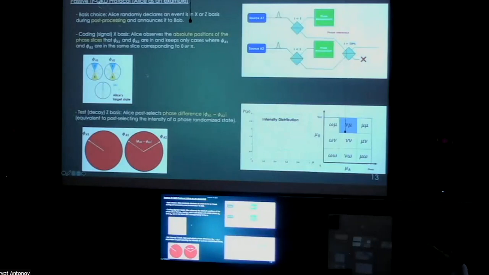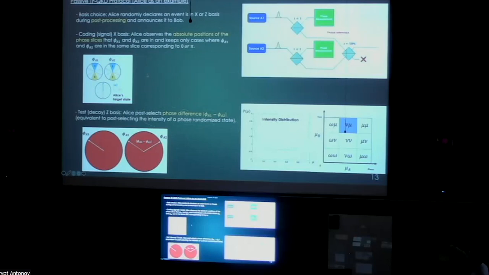First, Alice passively and randomly declares an event as X or Z basis during the post-processing process. She just announces her passive basis choice to Bob. In the coding basis, she observes the absolute positions of the phases, divides up the circumference into phase slices, and chooses only the cases when the slices are the same, and they also correspond to exactly 0 and pi, which is like the 1 and 5 slices here. In the test basis, she post-selects on the phase difference between A1 and A2. That's equivalent to post-selecting intensity, so that's just plain old passive decoy state analysis.